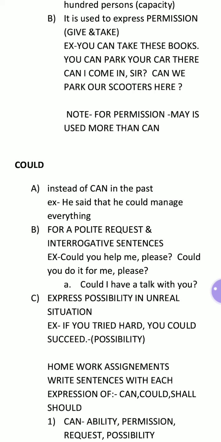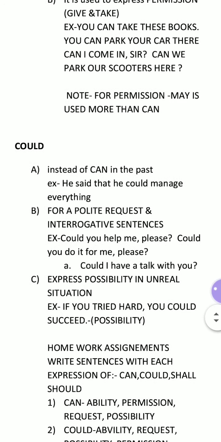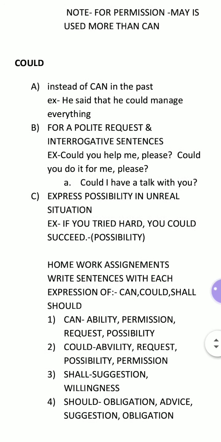When you are asking your sister, you should use can. Can I take your pen? If you are entering the bedroom of your younger brother, you can say, can I come in, my dear brother? May is generally used to give and take permission with seniors, the school teacher, the elders, the parents. Now we are coming to the next one, could.